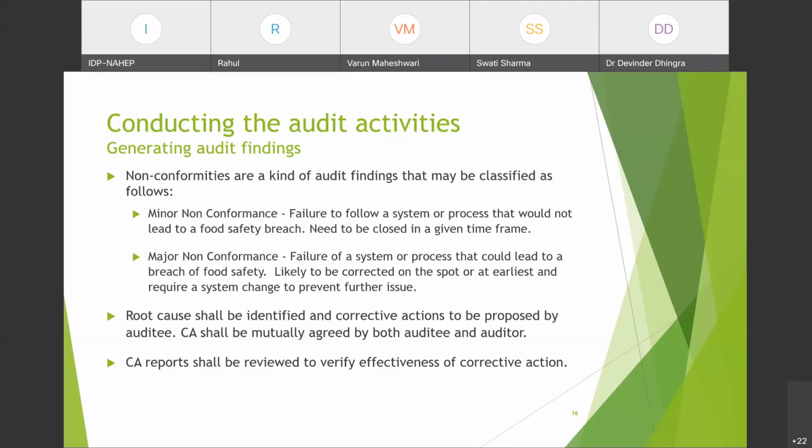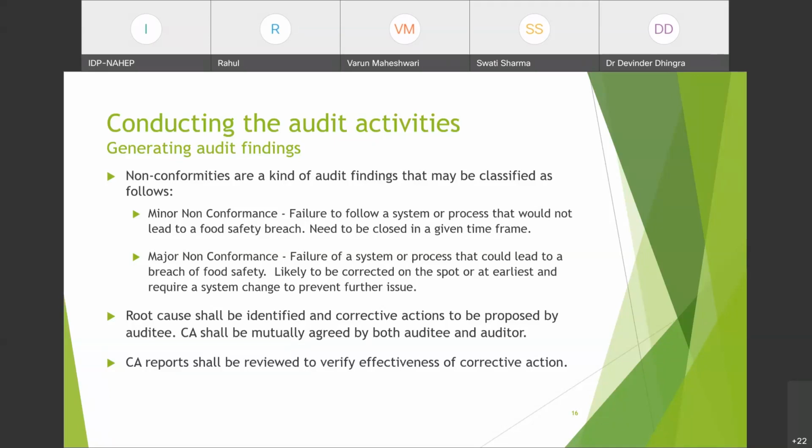That means any non-conformance because of which your food safety is not affected will come under minor non-conformance, and it should be closed in a given time frame. Whatever time frame the auditor and auditee decide, it should be closed in that time. Major non-conformance is a failure of a system or process that could lead to a breach of food safety.